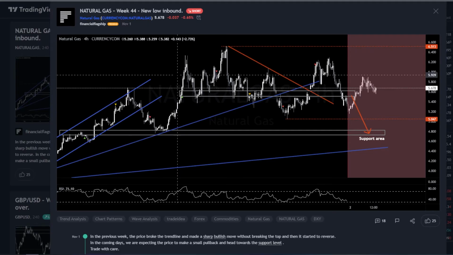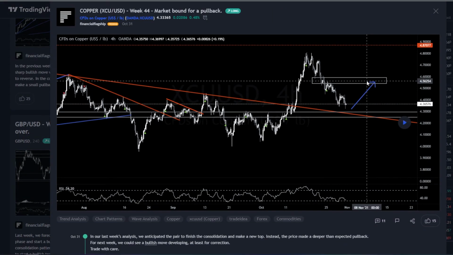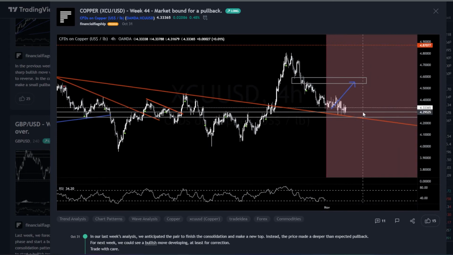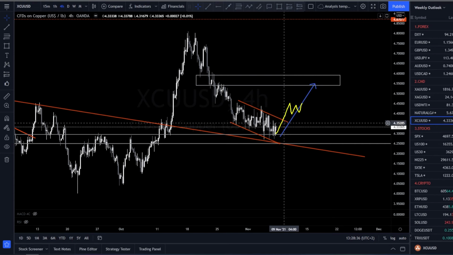Let's head over to copper. In our previous analysis for copper, we expected the market to start a correction to reach this resistance level. Instead, the price slowly crawled its way down and tested the support a few times. For next week, as you can see, we are creating an ending wedge here, and we expect the price to break out of this channel at some point and reach the resistance level and make this move here. This could be a correction for downside, or it can become the start of a bullish wave to break the top.